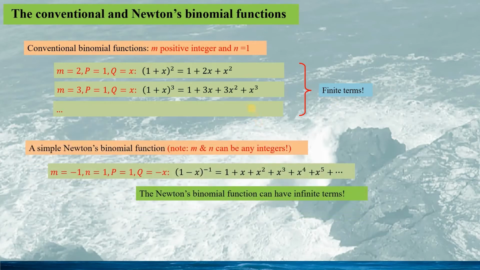However, for Newton's binomial function, the integers m and n can be any value. Both can be positive and negative. A very simple example is m equaling to -1, n equaling to 1, p is 1, q is minus x. So the expression can be expressed as the infinite power series given in this form. In this regard, the Newton's binomial function can have infinite terms.